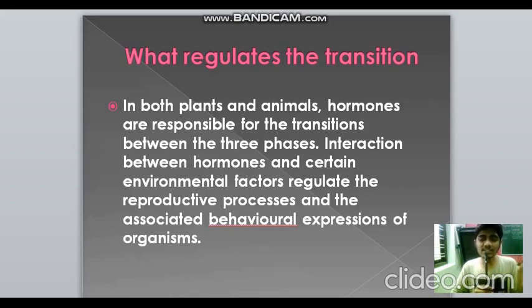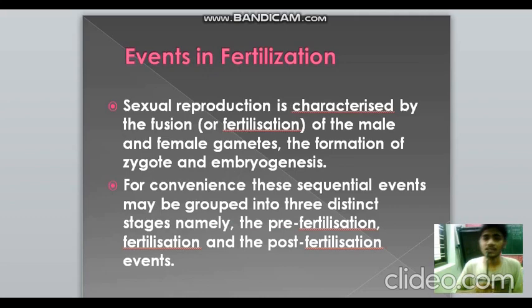So what is the thing which regulates the transition between these juvenile, reproductive and senescent phases? Hormones are responsible for this transition. Also, hormones and other environmental factors regulate the reproductive processes which take place in organisms, and also several other associated behavioral expressions of organisms. So what are the events in fertilization?